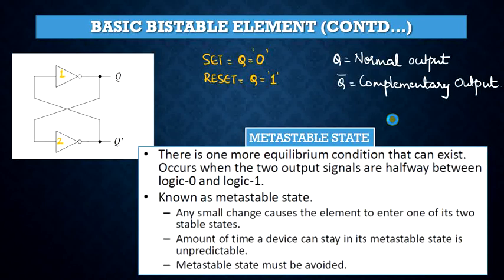This is known as the metastable state. However, a small change in any of the internal signal values of the circuit, could be because of circuit noise, will cause the bistable element to leave the metastable state and enter one of its stable states. But unfortunately, the amount of time the device will stay in the metastable state is unpredictable, and for this reason the metastable state should be avoided.